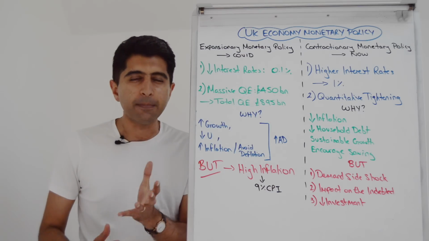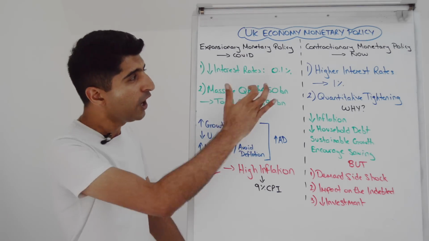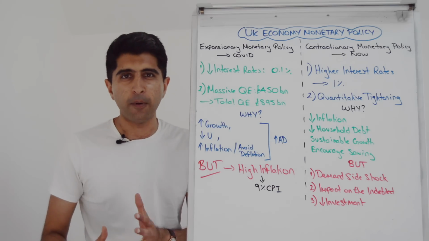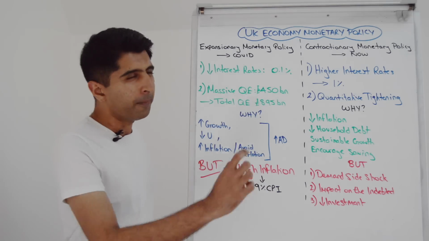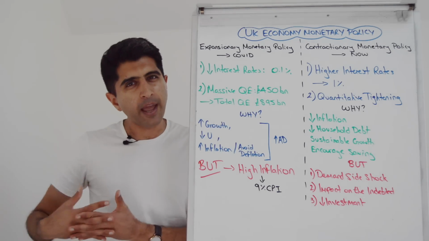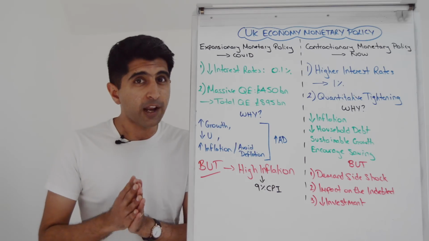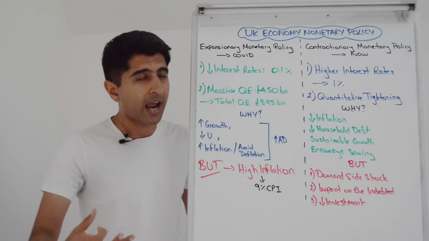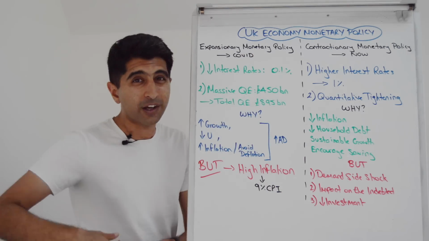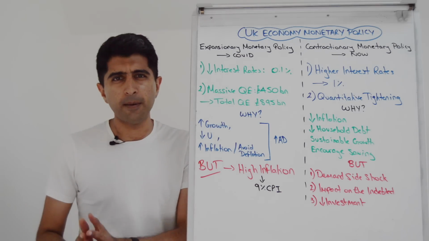Again, we know how deep the COVID economic crisis was, our worst recession in 300 years. Not surprising then that expansionary monetary policy had to be used. Interest rates were cut to so low. But also bear in mind that interest rates prior to COVID were 0.75%, still very, very low. So there wasn't much space to cut interest rates. We cut as much as we could. But because we couldn't cut further, we needed further stimulus measures, further expansionary monetary policy.